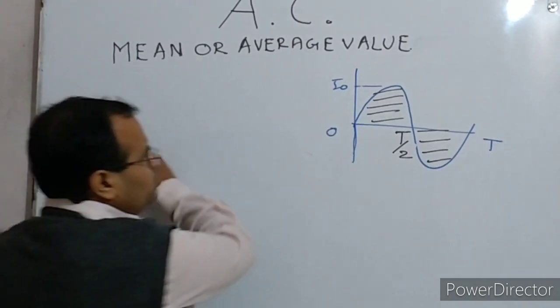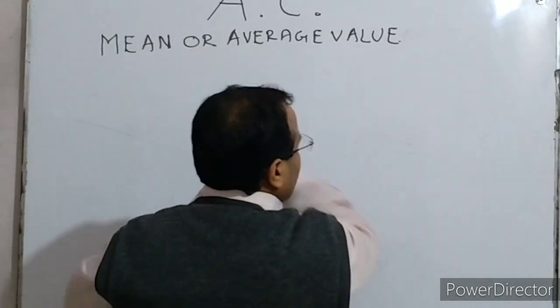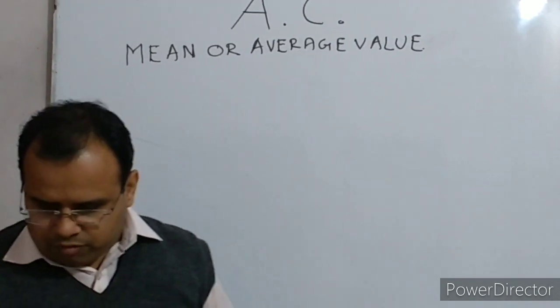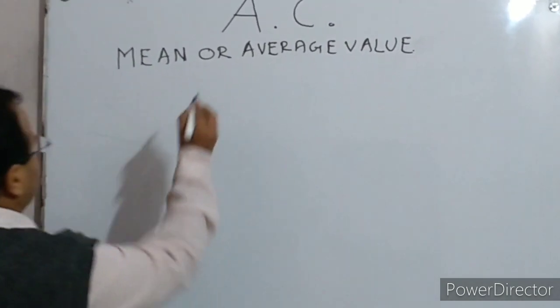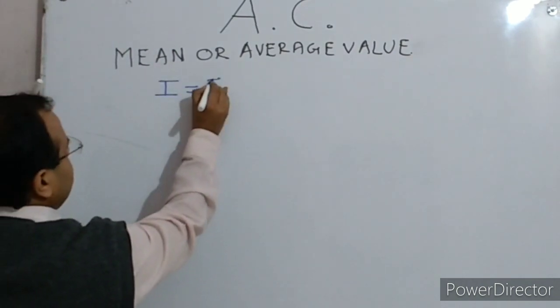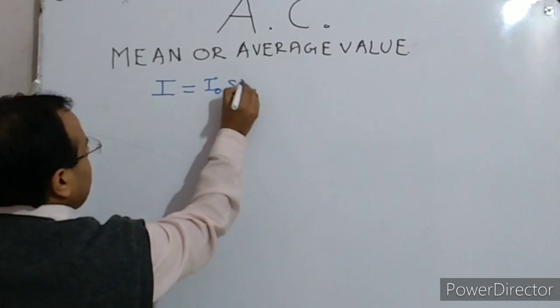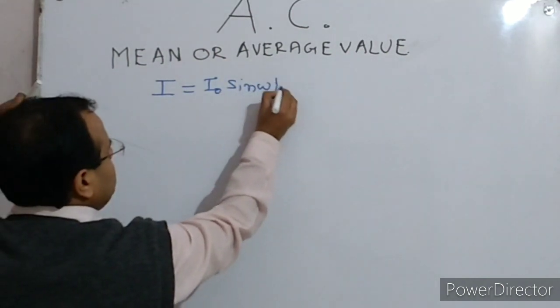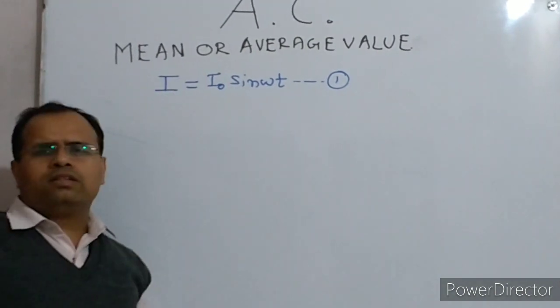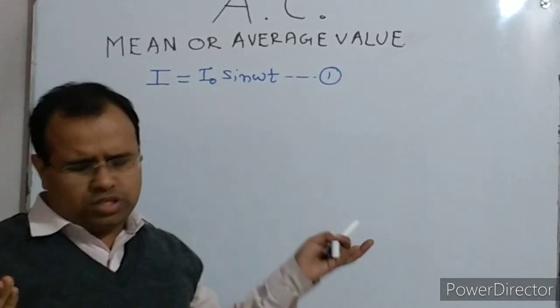Now, if we want to derive the expression for the average value of alternating current, first let us assume that the alternating current is represented by I equals I naught sine omega t. This is how the alternating current is defined. You could have done it with cos also; we have done it for sine.